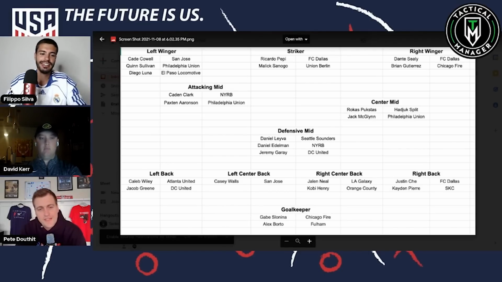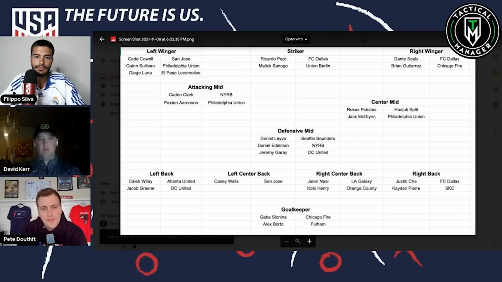Do you think there's a chance that we see Caden and Paxton as the dual eights together or not? I don't think Jack McGlynn gets taken out of the lineup for them unless you place Jack at the 6. The thing is, both Jack and Caden are left-footed, right? No, Caden's actually right-footed. He's just scored bangers with his left foot. The reason I put Caden over Paxton is that even though Paxton's good, after Ricardo Pepe and Malik Sanogo, Caden's the superstar talent of this group.